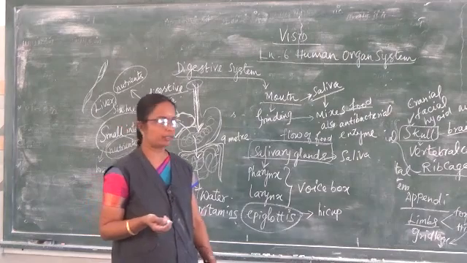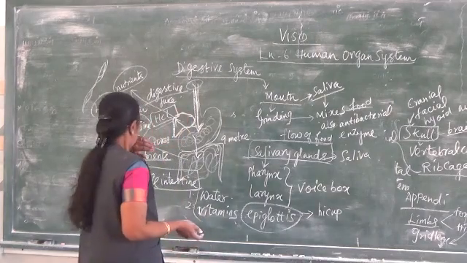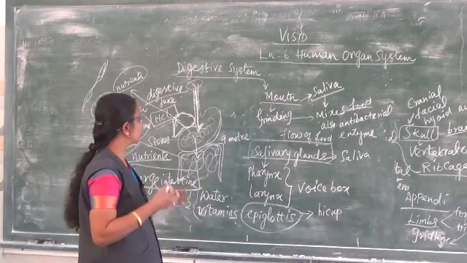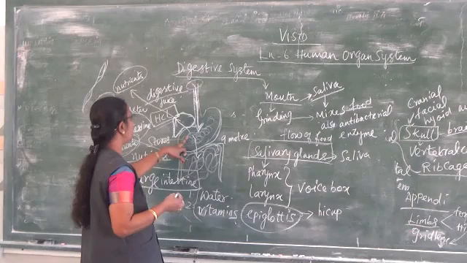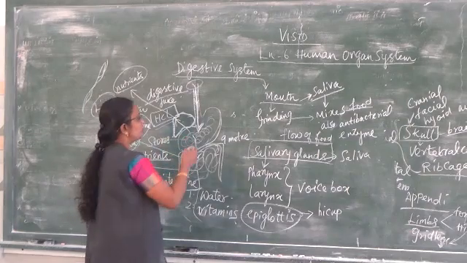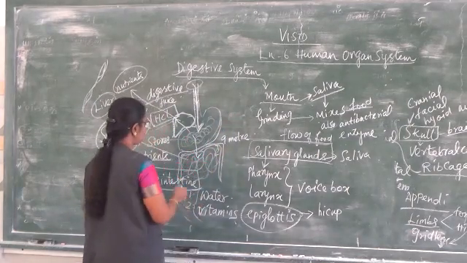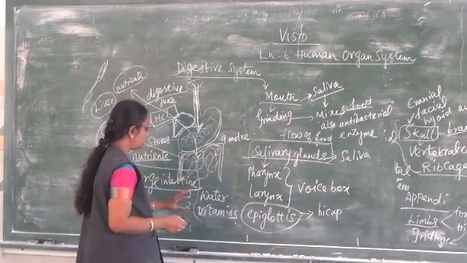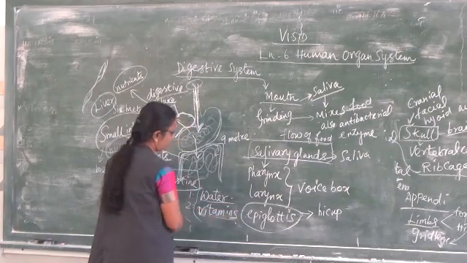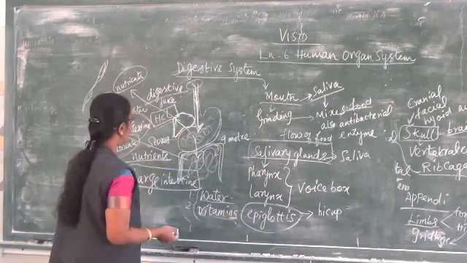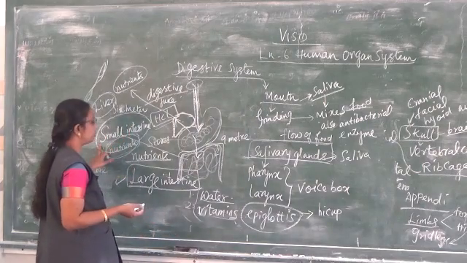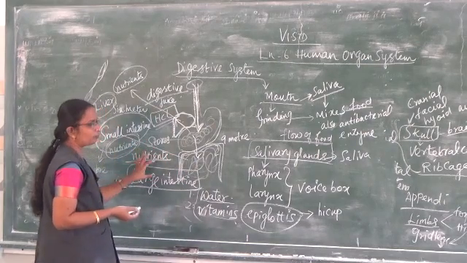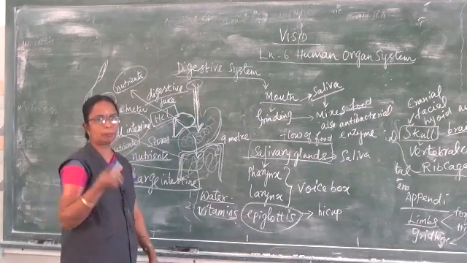What is the duty of the stomach? It secretes some digestive juices that are called hydrochloric acid. That acid mixes along with the food, and then converts it into useful nutrients. Then the food is absorbed by the large intestine. What does it do? It will take up the water and the vitamins from the food we have taken in, and then it enters the small intestine. The small intestine, what does it do? It will absorb the nutrients from our food, and then it mixes them with the bloodstream.